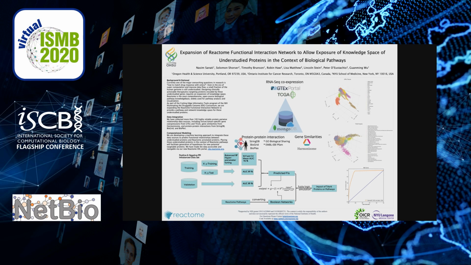I'm a research software developer and bioinformatician from Oregon Health and Science University, and I'm a part of the Reactome team. So here today I'll be presenting our effort on how we are expanding the Reactome functional interaction network to allow for exposure of the knowledge space of these understudied proteins in the context of biological pathways.